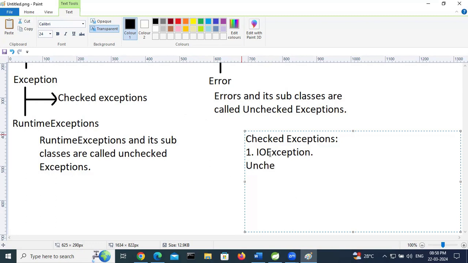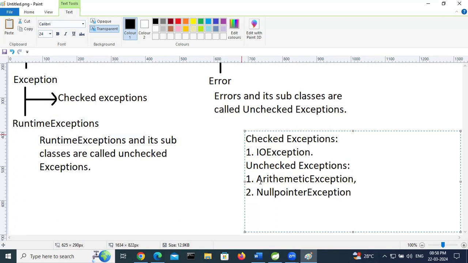Unchecked exception examples are ArithmeticException and NullPointerException.